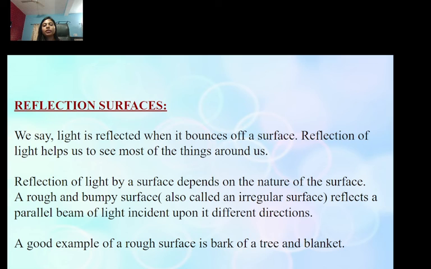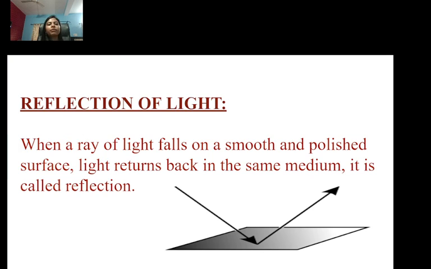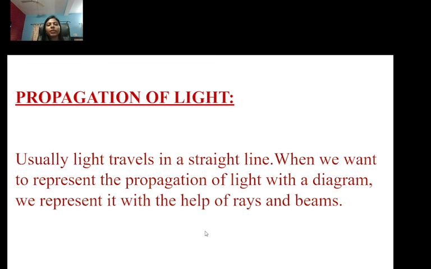And also just remember this, student, this is a very important line, that reflection of light by a surface depends on the nature of the surface. So if there is a surface which is rough and bumpy, then the irregular surface reflects a parallel beam of light incident upon it in different directions. For example, bark of a tree, a blanket. And if there is a smooth and polished surface, then light returns back in the same medium. It is called reflection, just like this here. And what about propagation of light? That light travels in a straight line. If we want to see how light travels in a straight line, for that we can represent a diagram with the help of rays and beams.